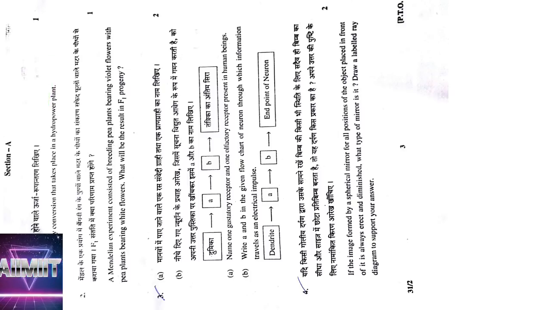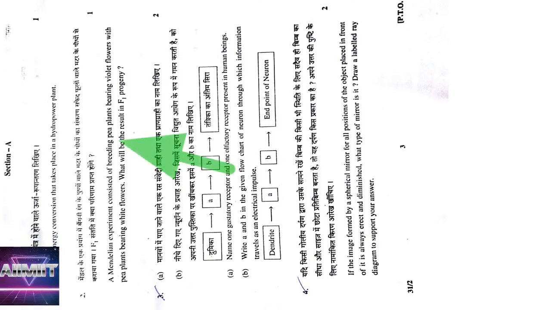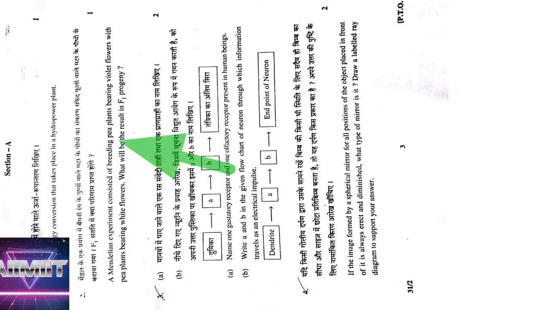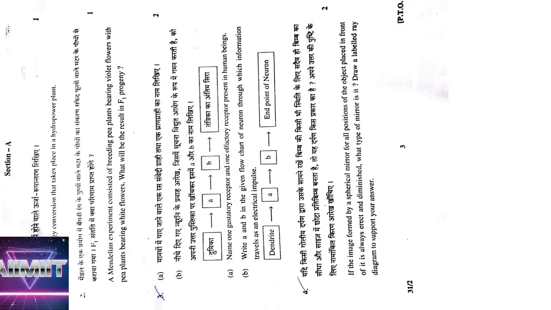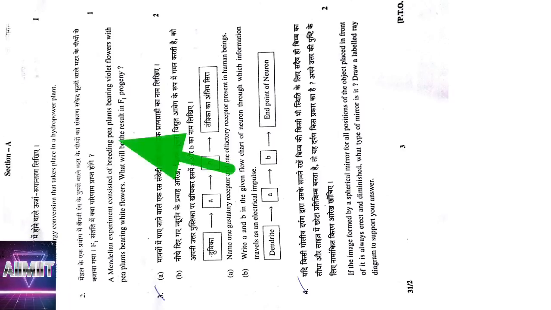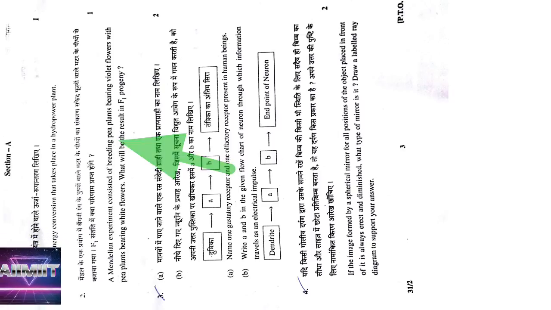and kinetic to electrical energy. Second question: Mendel's experiment consists of breeding pea plants bearing violet flowers and pea plants bearing white flowers. What will be the result in the F1 progeny? We know that according to the law of dominance, in the F1 progeny we will get only dominant characters. As far as the textbook is concerned, violet flowers are dominant, so we will get violet flowers in the F1 progeny. Whichever color is dominant, only that color will be expressed in the F1 generation.